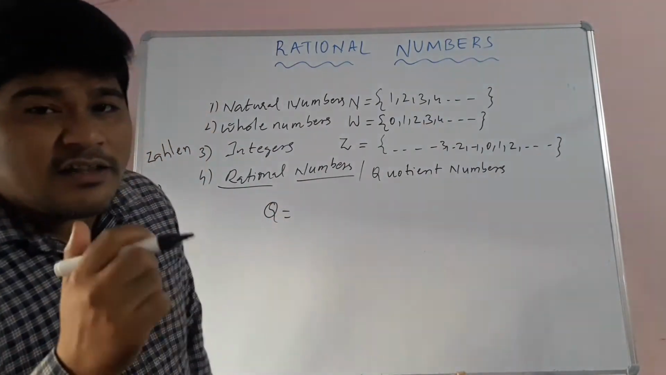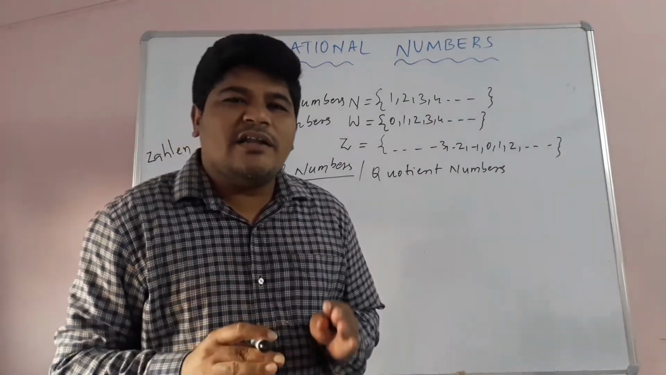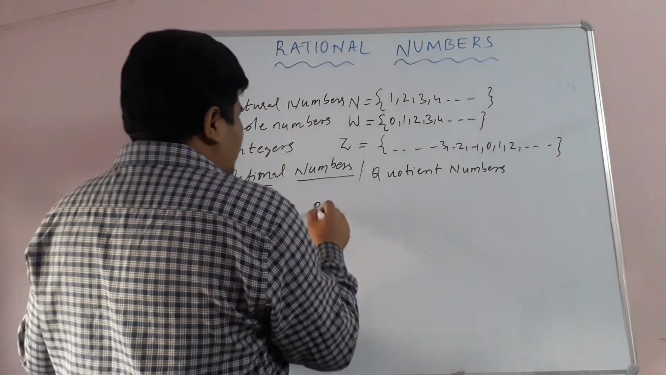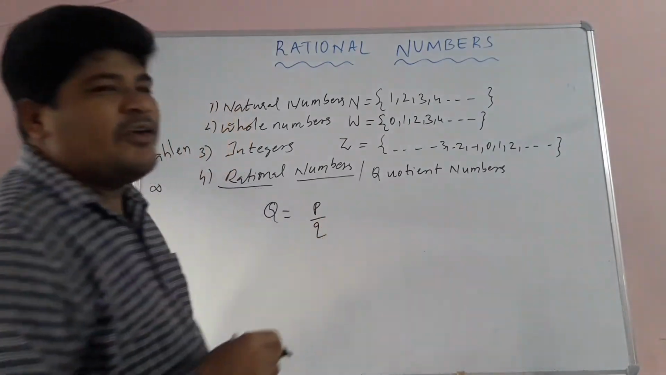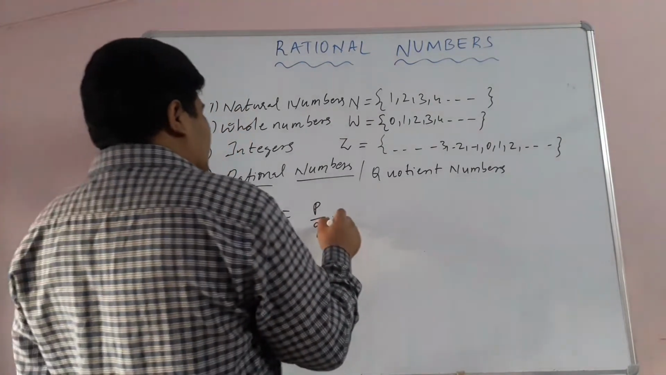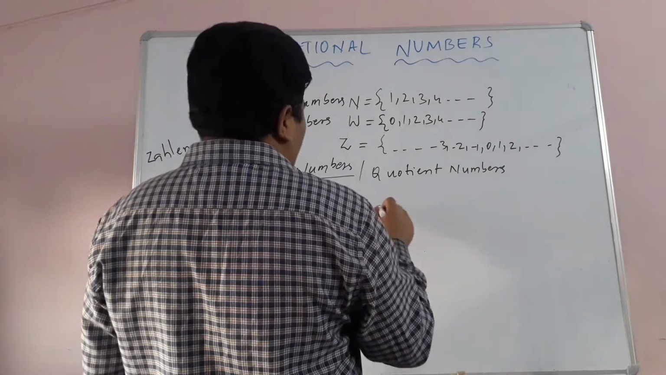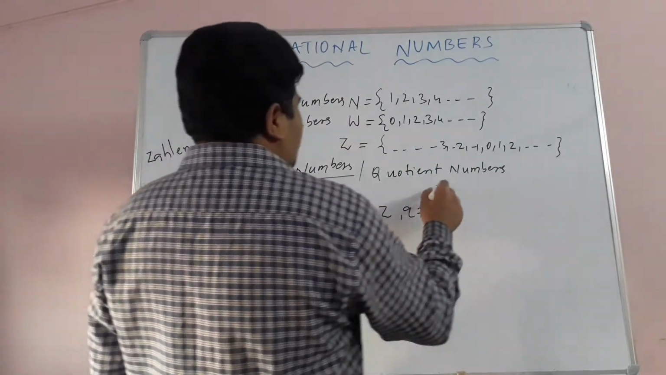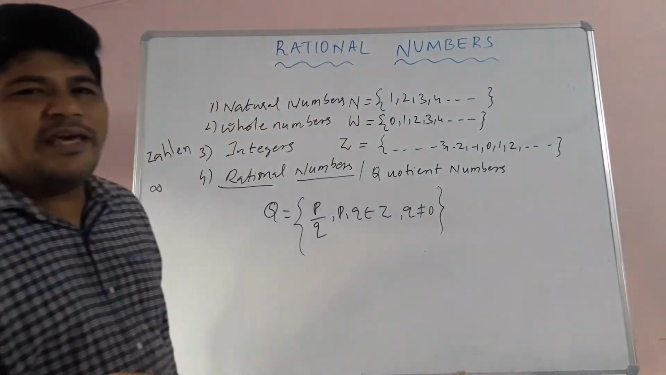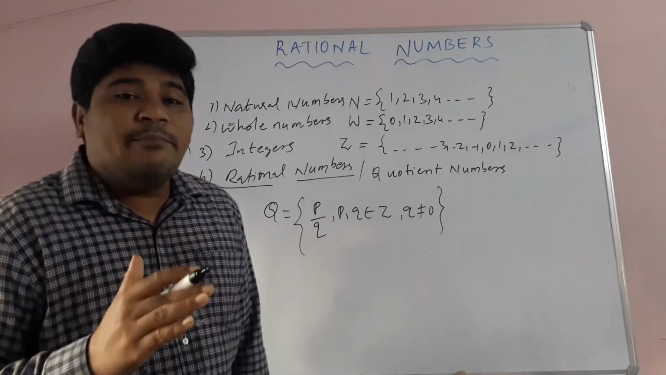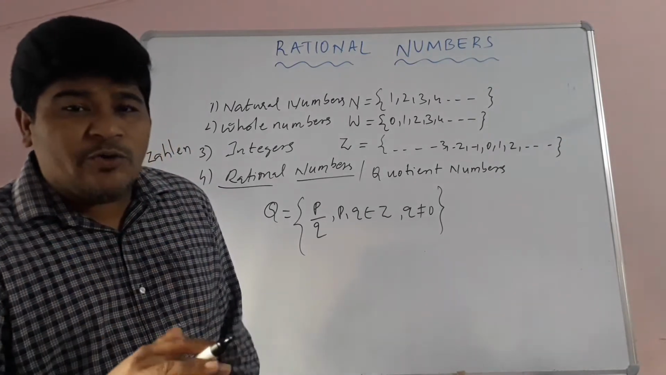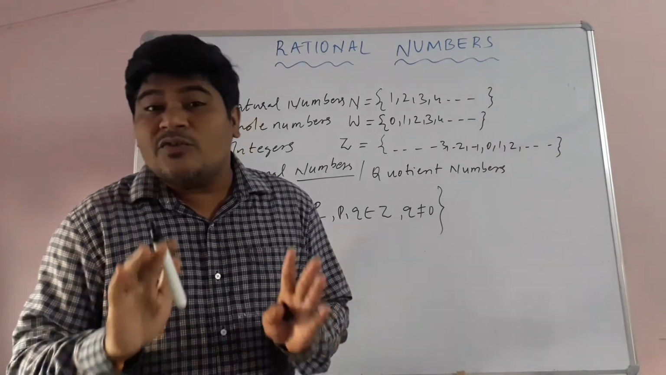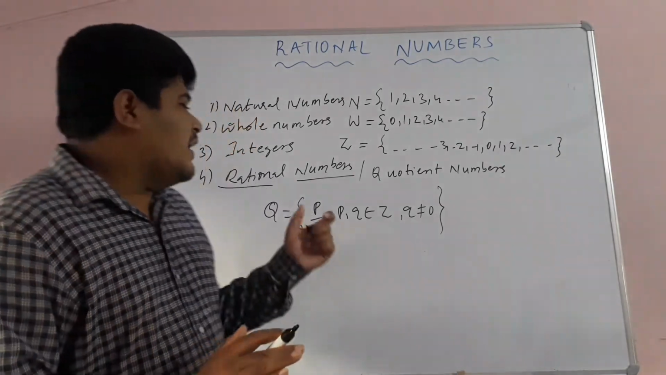And children, what are the rational numbers? A number which can be written in the form of p by q, where p and q are integers, p comma q belongs to Z, and q is not equal to 0. These types of numbers are said to be rational numbers. A number which can be written in the form of p by q, where p and q are integers and q is not equal to 0, is said to be a rational number.